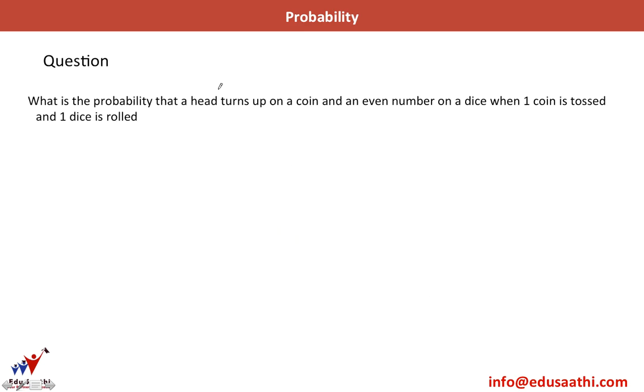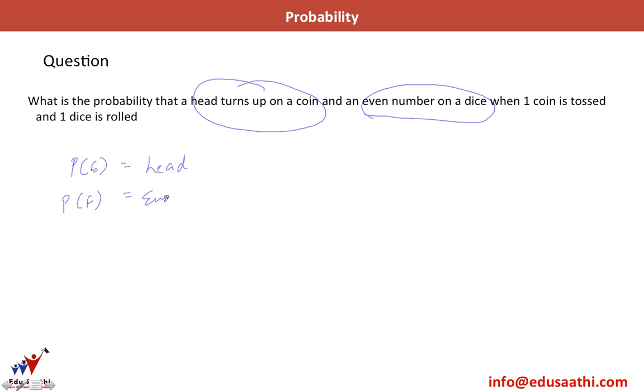What is the probability that a head turns up on a coin and an even number on a dice? So I have one event P of E as a head coming up on a toss of coin and P of F is an even number on dice, when one coin is tossed and one dice is rolled.